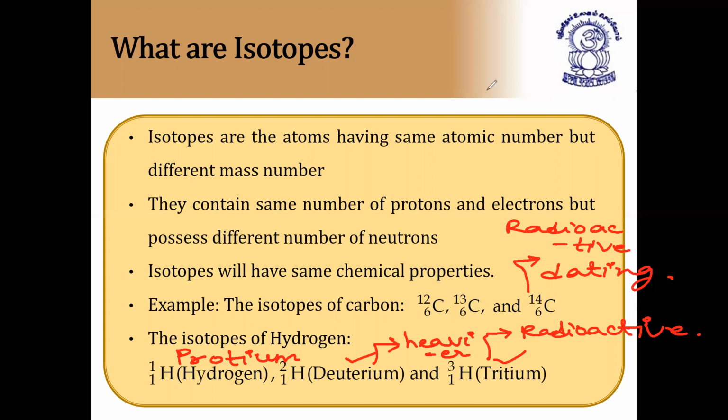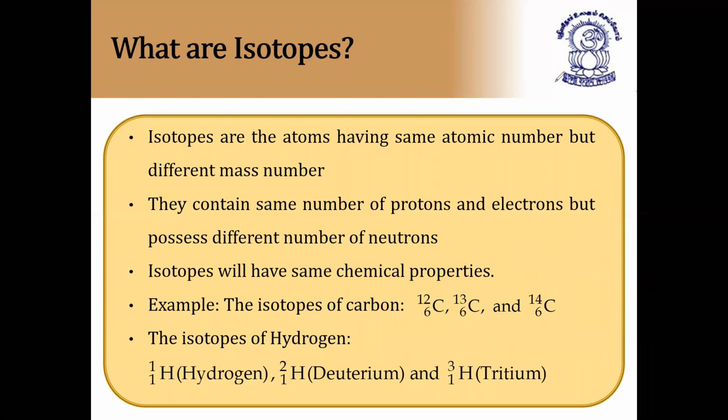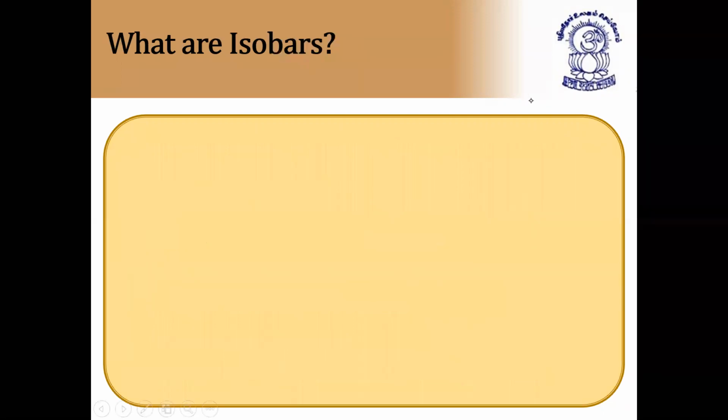What are isotopes? Atoms of similar elements. Very, very important. Atoms of similar elements having the same atomic number but different mass number. Here, atoms of similar elements is important because we can show isotopes only in the same element. We cannot show an isotope of carbon with respect to hydrogen. So atoms of similar elements is most important over here. I hope this is clear for you.